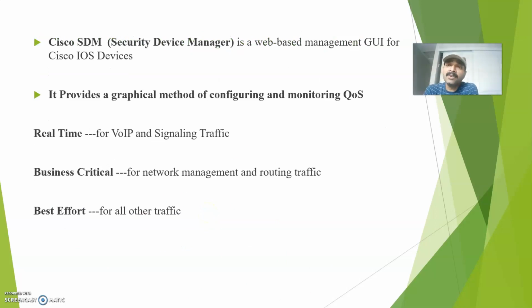Another thing is Cisco SDM, the Cisco Security Device Manager. It is a web-based management GUI for monitoring QoS. For configuring and monitoring QoS, we use the Cisco Security Device Manager. It provides a graphical method for configuring and monitoring QoS. What traffic does it monitor? Real-time traffic, business critical traffic and best effort traffic. Real-time is for VoIP and signaling traffic, and business critical is for network management and routing traffic.